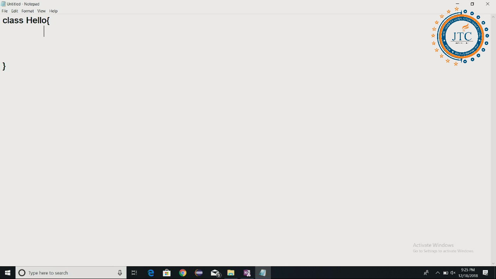What is next now? Suppose I am writing one variable, int a. I am not assigning any value here. Then I am writing one more variable, final int b, and I have not given any value. A is a variable, and as in the Java case, we have declared the second one as final.